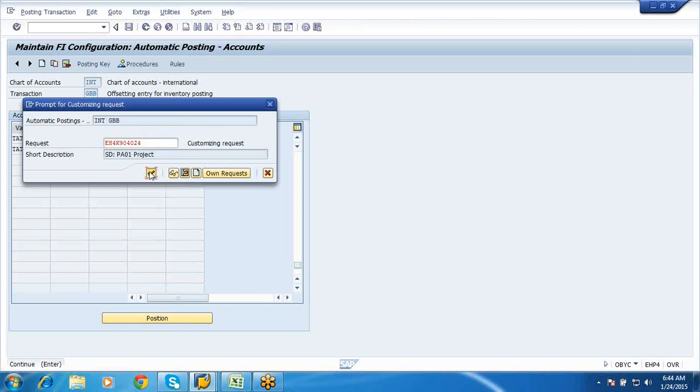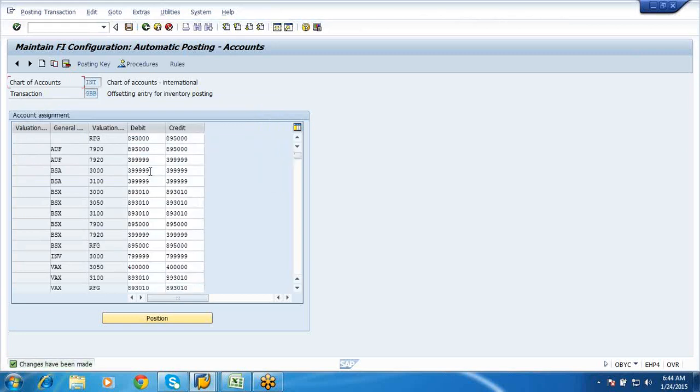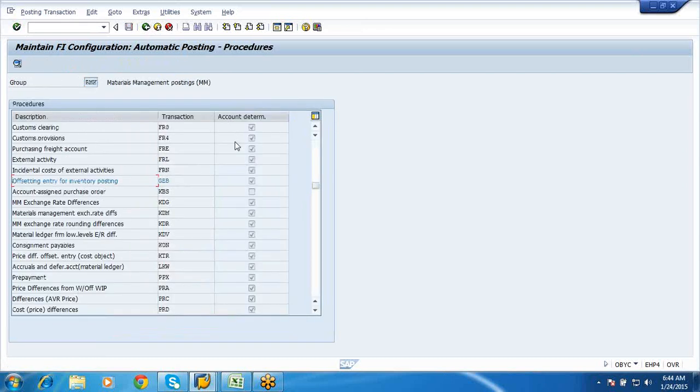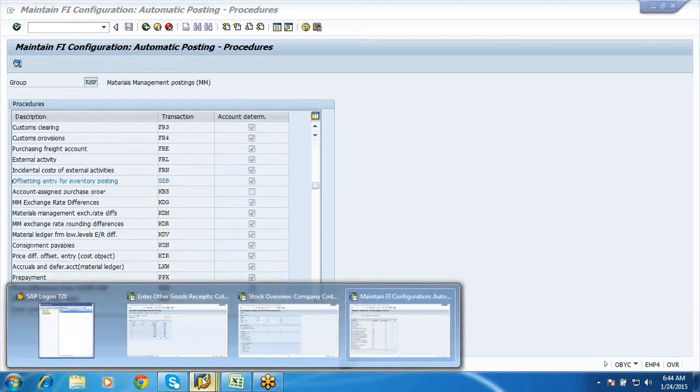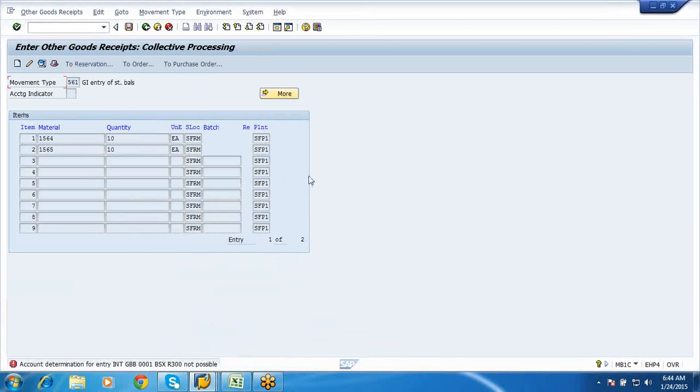So in real time we are not supposed to do it like this. Proper linking of your accounting should be there, through the account determination process. Since this is a test system, we are trying to do this. Okay, enter.